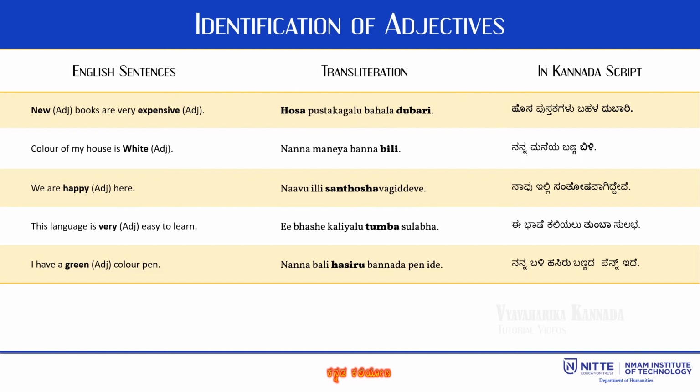When we translate this sentence into Kannada language, it becomes ಹೊಸ ಪುಸ್ತಕಗಳು ಬಹಳ ದುಬಾರಿ. Here the word ಹೊಸ means new and ದುಬಾರಿ stands for expensive. You may refer to the table for more examples on adjectives.